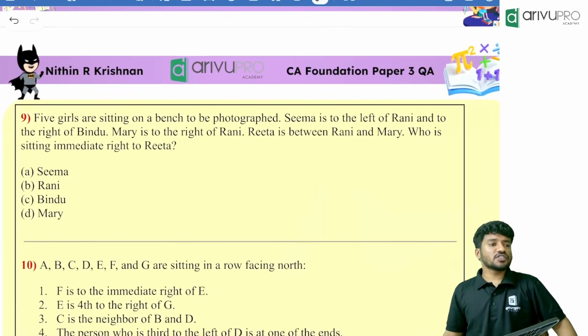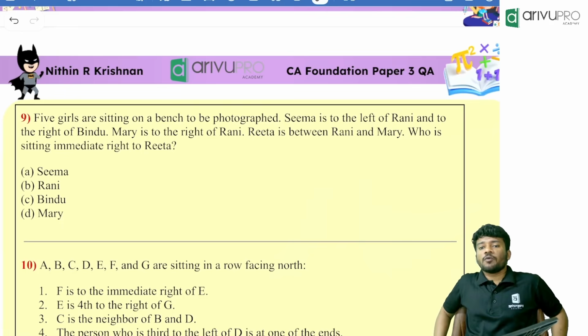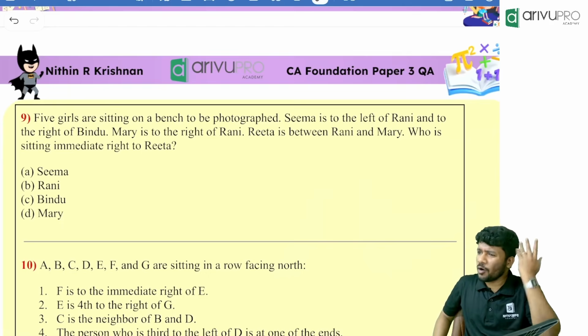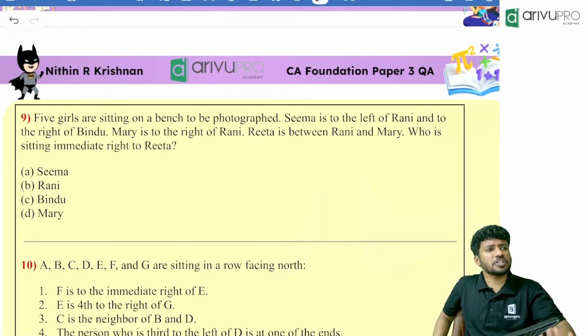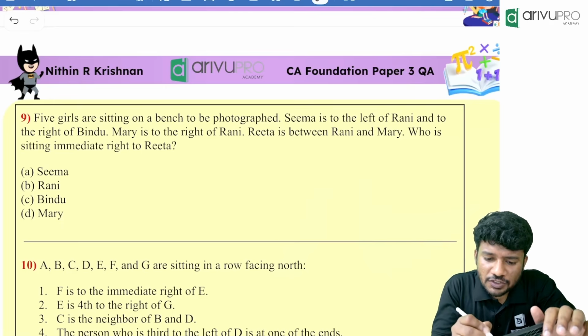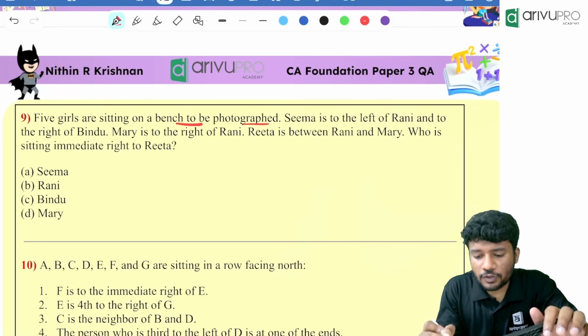5 girls are sitting on a bench to be photographed. Now, in certain books, in certain videos, you might have seen when photography is involved, you will always assume they are looking towards south. Don't do that. Think from our point of view. Think that you are going to get photographed. That means you will be looking towards which direction? The north direction. Always assume the direction. If the direction is not mentioned, we will assume it as what? North direction.